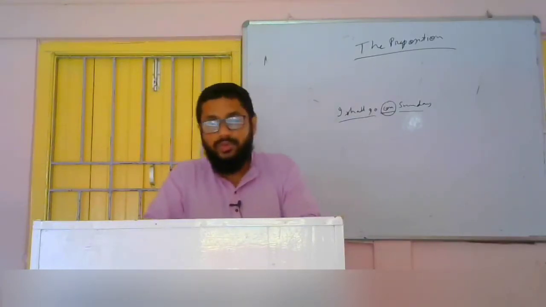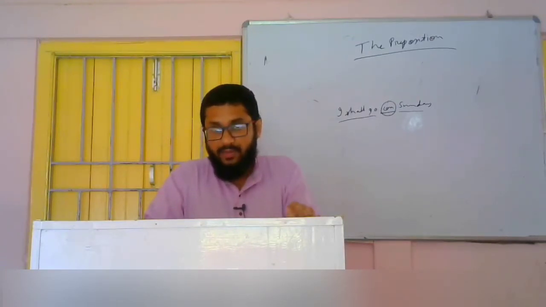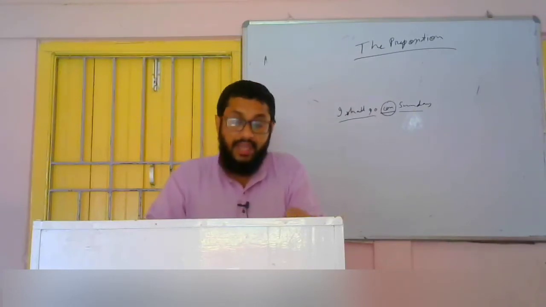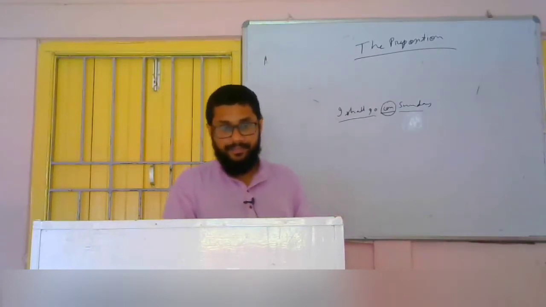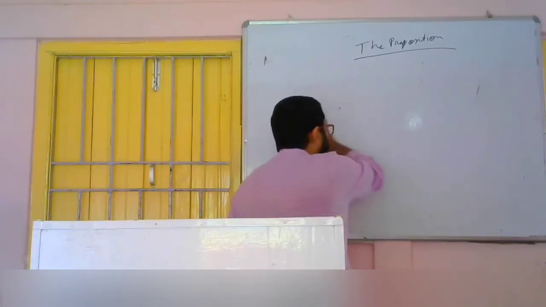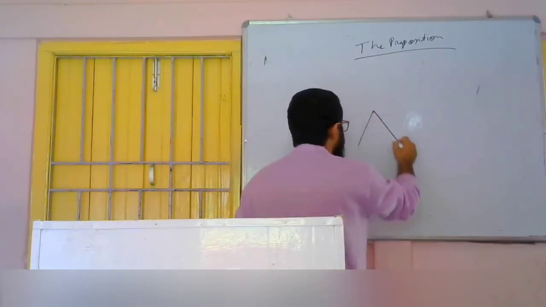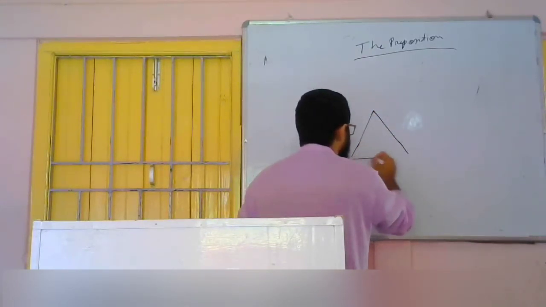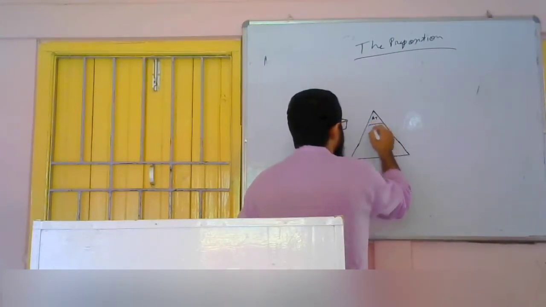Now what are we to do with this preposition? We are to know which preposition should be placed in which place. We must know that. And at the very beginning we should know prepositions of time. Before discussing prepositions of time, I must draw one triangle. Here is one triangle. Here I am writing at. Here I am writing on. Here I am writing in.